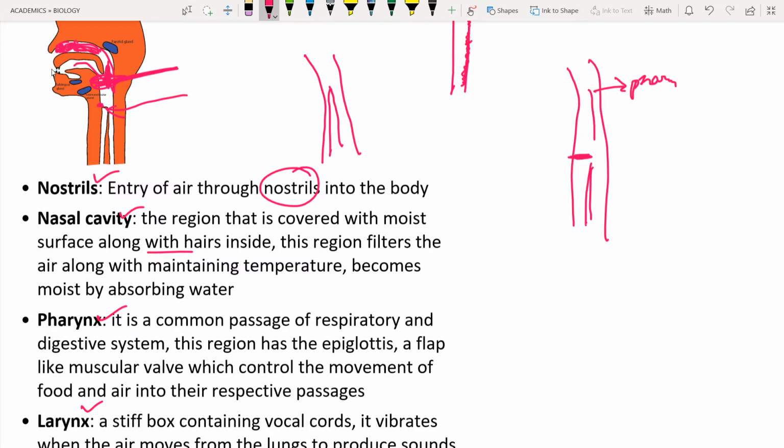So the food is going to enter into the esophagus. This is the esophagus, and this is the trachea. It means the air is going to enter into this tube, while the food is going to enter into this tube. Such entry of food and air is regulated by the epiglottis. Its main function is to control the movement of food and air. The food should not enter into the trachea, because a lot of problems will occur.